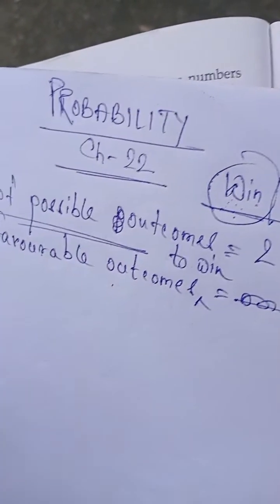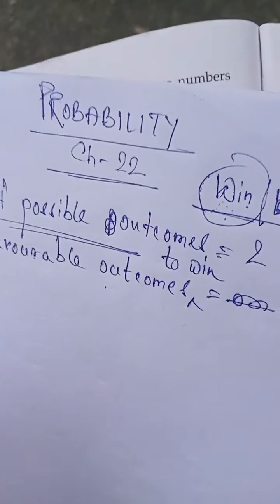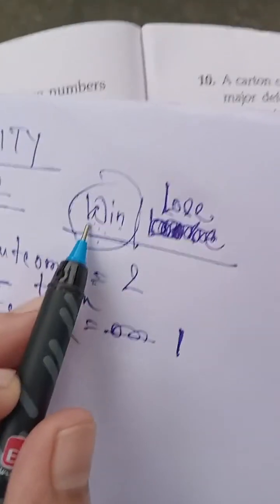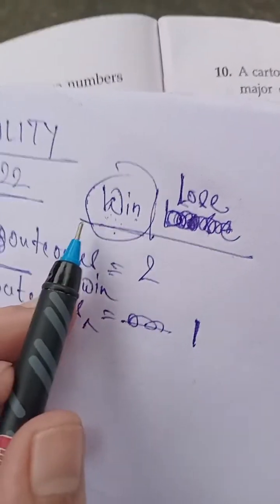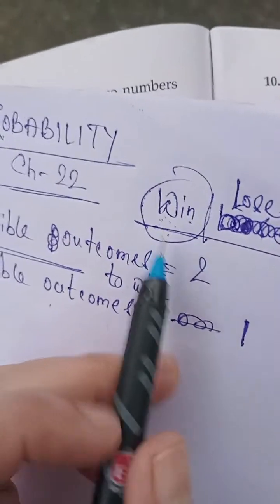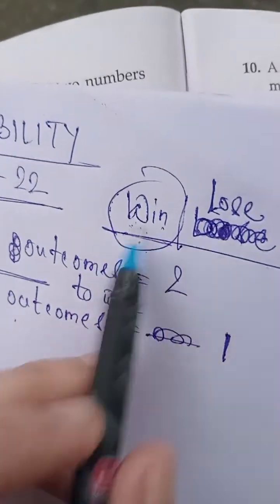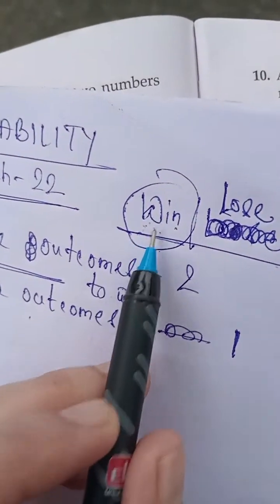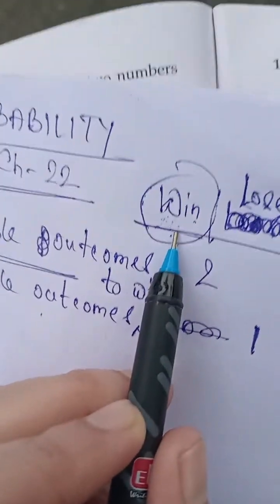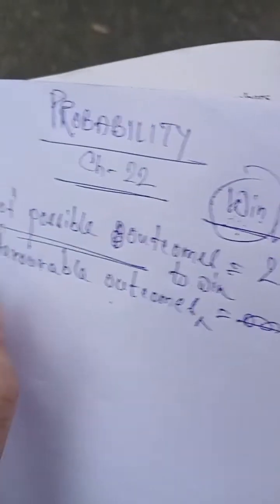Now I want to check what is the chance to win. So the number of outcomes favorable to the event of winning is how many? One. You are playing a match, either you will win or you will lose. So what are the outcomes favorable to the event? The event to win the match is one. Only one outcome is favorable to the event which we have chosen. So the number of favorable outcomes is 1. So what is the probability now?